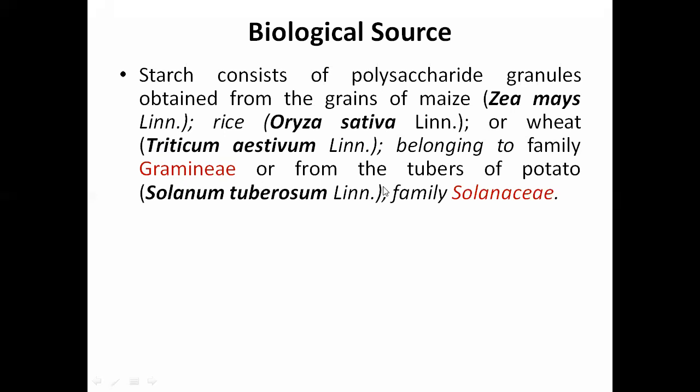It is also obtained from the tubers of potato, Solanum tuberosum Linn., belonging to the family Solanaceae. So potato belongs to a different family and genus, while rice, maize and wheat are from the Gramineae family, each having a different botanical name.